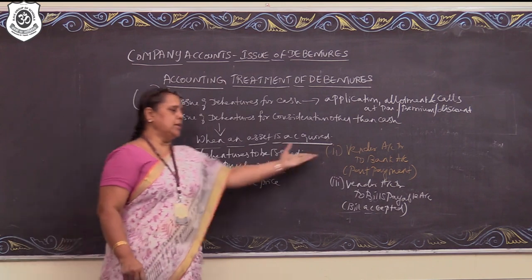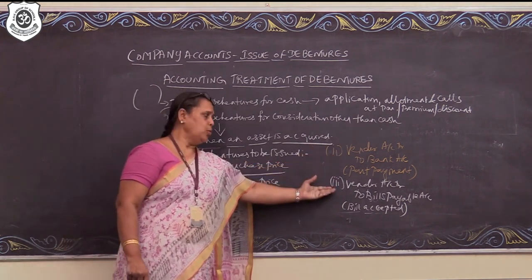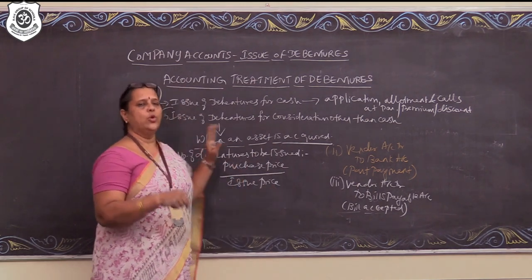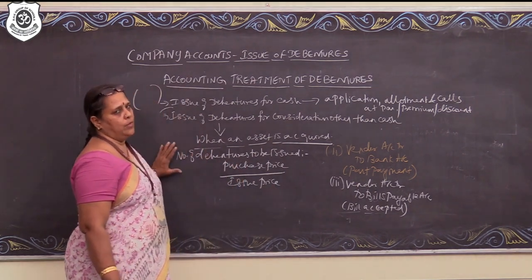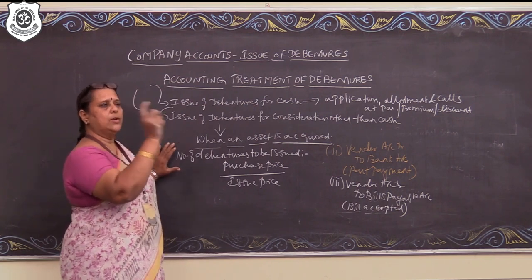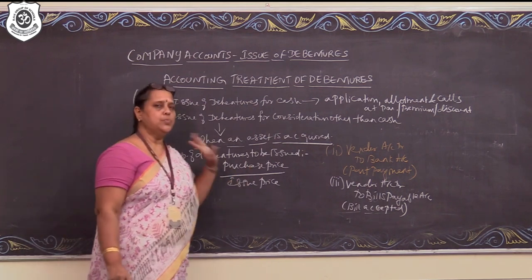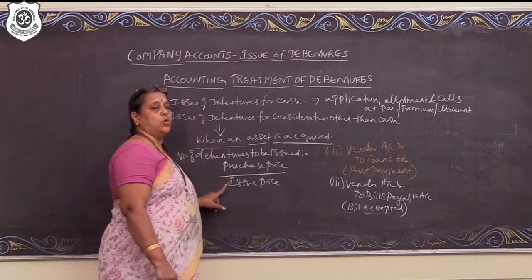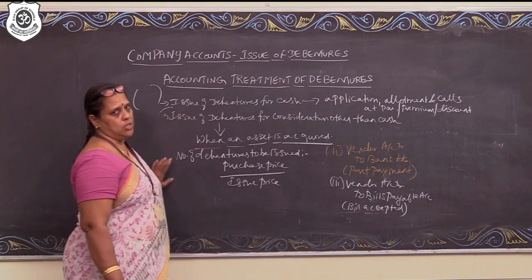Or some portion is settled by payment of cash, some portion is settled by accepting a bill of exchange, and the balance is going to be settled by issue of debentures. So, whatever the portion for which debentures are going to be issued will be called as purchase price. And whatever the price at which the debenture is going to be issued is called as issue price.